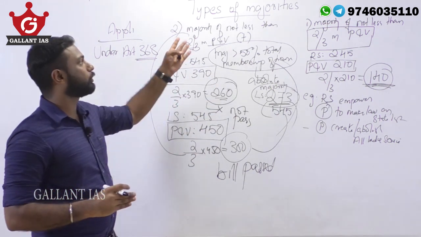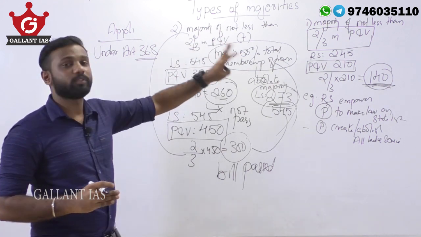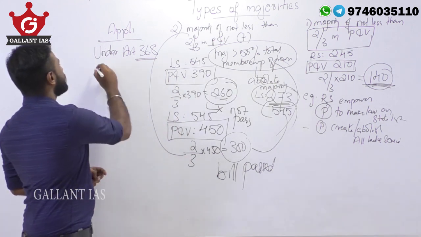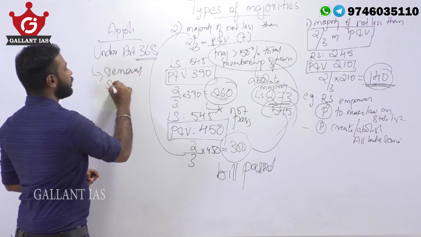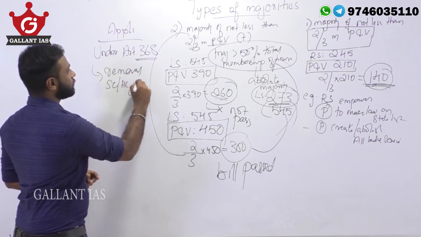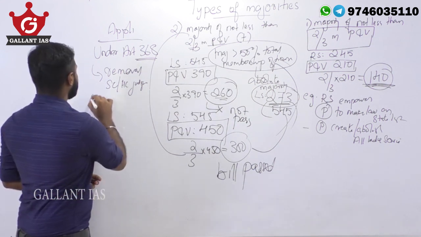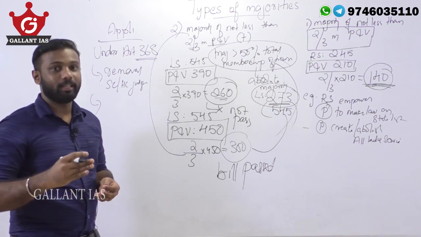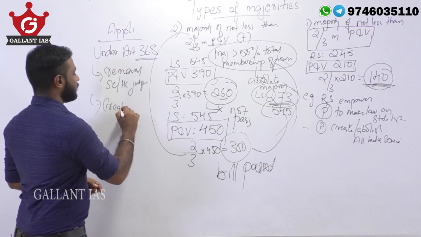That is, a majority of not less than 2/3 present and voting, and also a majority of 50% of total membership of the house. And also this majority is used for the removal of Supreme Court and High Court judges, and if a resolution has to be passed by the state legislative assembly for the creation and abolition of legislative council.